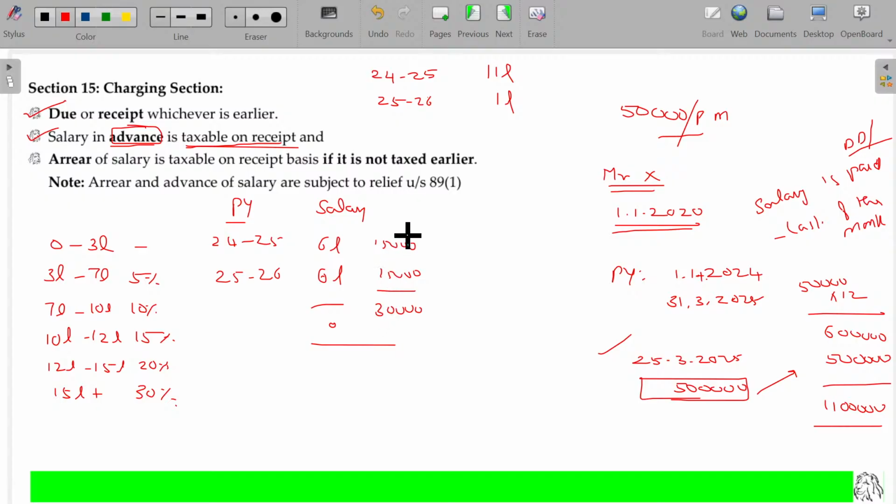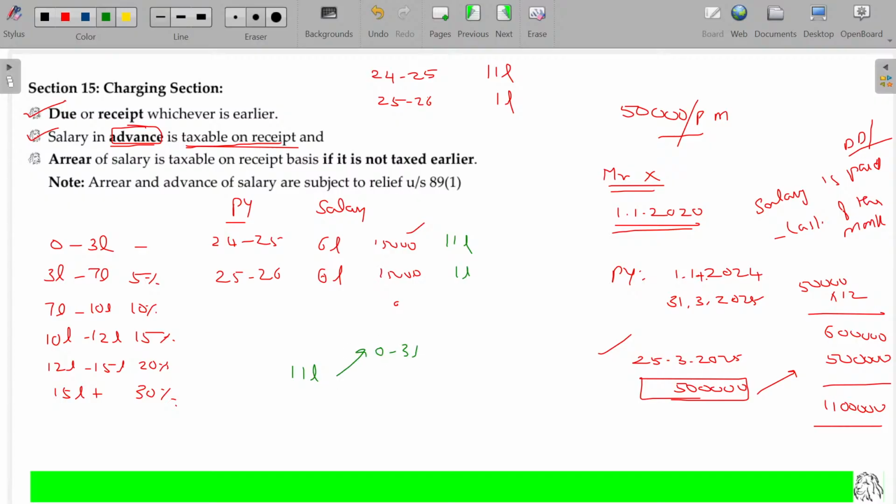Okay, but in the very first year up to 25,000, 0. Second year 25,000, 0. So ultimately he gets nothing. No tax, no tax. But if he gets next year's salary in advance this year itself, his income in 24-25 being 11 lakhs, the next year is only 1 lakh. If his income is 11 lakhs, what about the taxability?